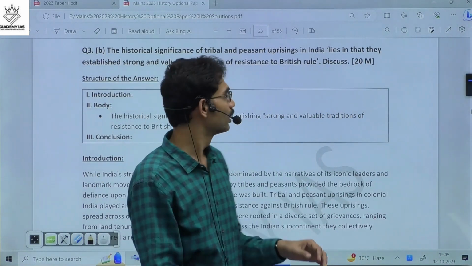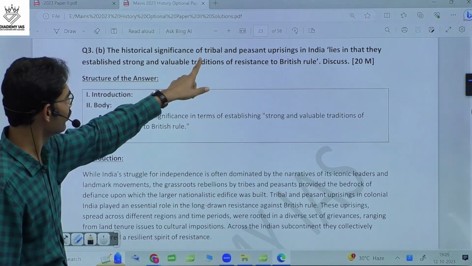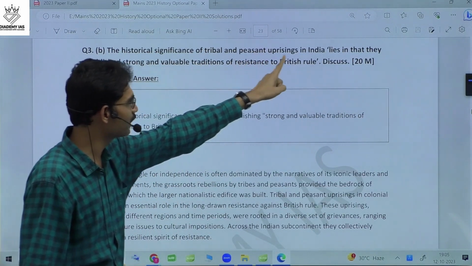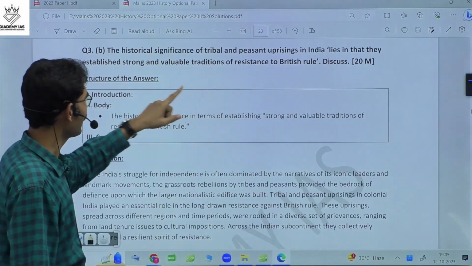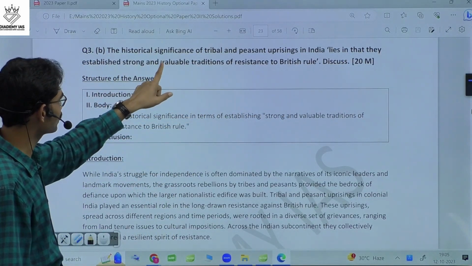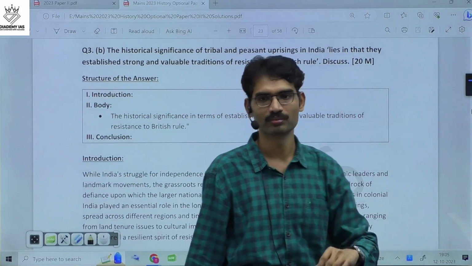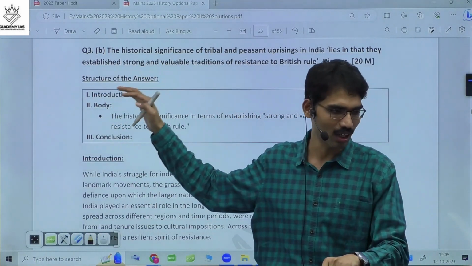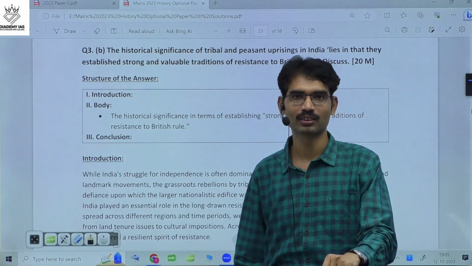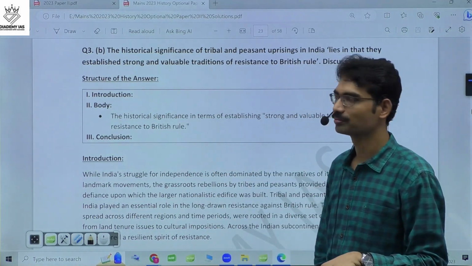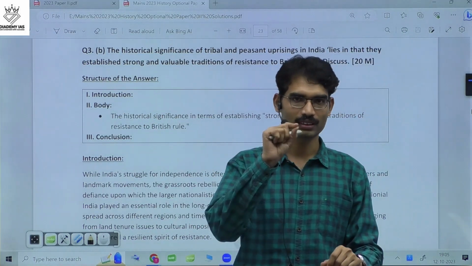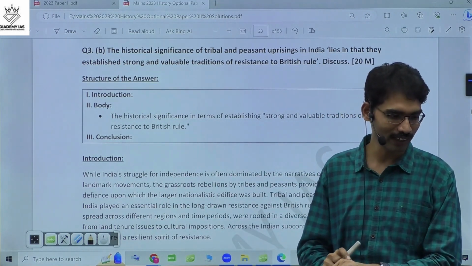Next question. The historical significance of tribal and peasant uprisings in India lies in that they established strong and valuable traditions of resistance to British rule. In simple terms, how can you explain this statement? What is the simple meaning of this? In a single phrase.